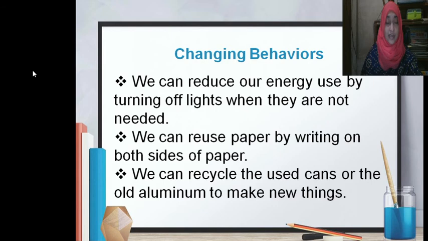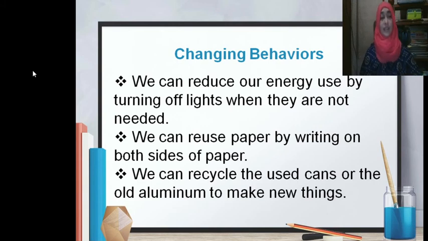Dear students, you can see a chart of what we will do. Make a list of what we will do for the conservation of natural resources in the table shown on the right. Share your ideas with your parents or brothers or sisters.